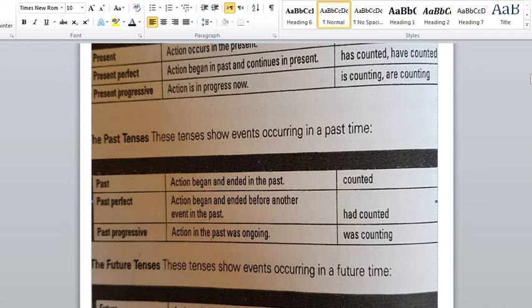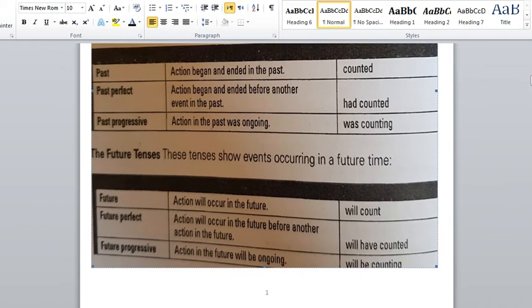Okay, so how to frame it? Remember, look at the table. When we speak about the present progressive, it's the verb to be: am, is, or are. According to the subject, we will frame the verb. And right now, it's the verb to be in the past form, so it's not am, is, or are. It will be was and were, according to the subject that we have. And then the base form of the verb, then add ing to the end of the verb.